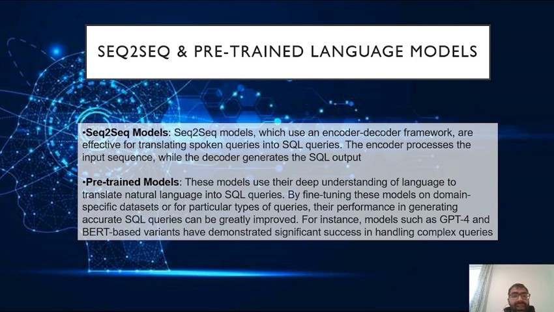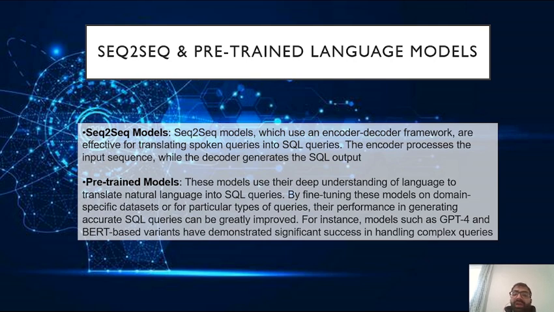And the next model is sequence to sequence models. Sequence to sequence models use an encoder decoder framework, which is effective for translating spoken queries into SQL queries. The encoder processes the input sequence while the decoder generates the SQL output. So the thing is, the encoder encodes the input data which is in the format of speech and text, and the decoder decodes the data in the form of SQL queries which the user wants.